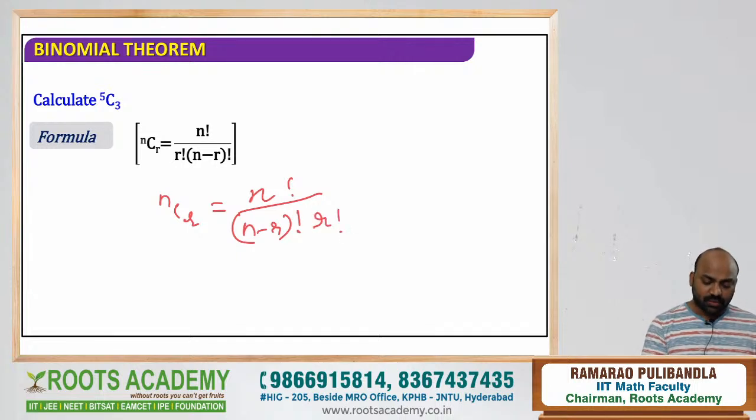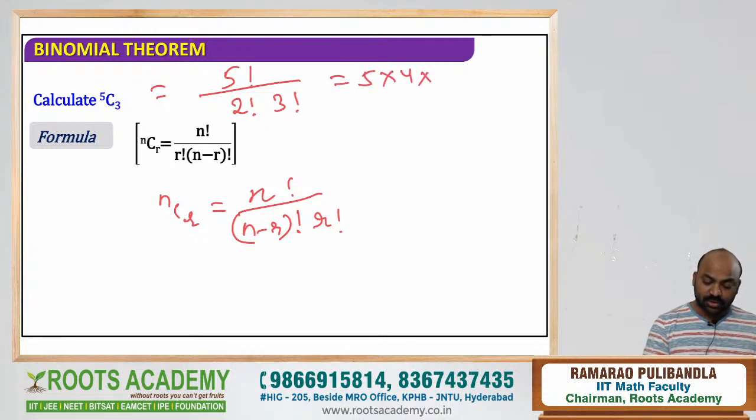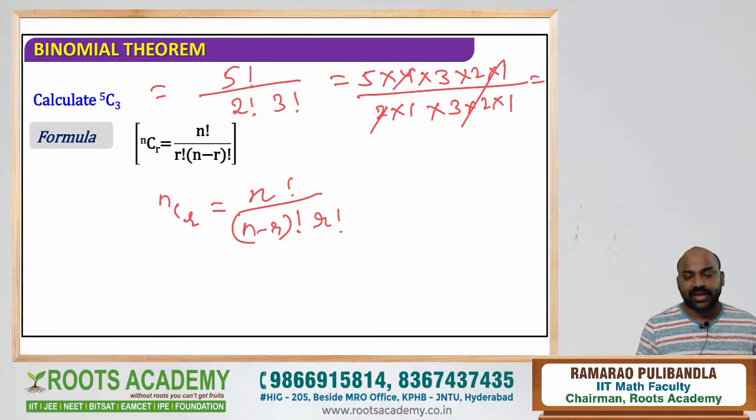Right. So that we can simply write it as 5C3 can be written as 5 factorial by (5 minus 3) factorial, means 2 factorial into 3 factorial. If I simplify this, 5 into 4 into 3 into 2 into 1 by 2 into 1 into 3 into 2 into 1. So the things will cut and everything will cut. You will get it as 10.